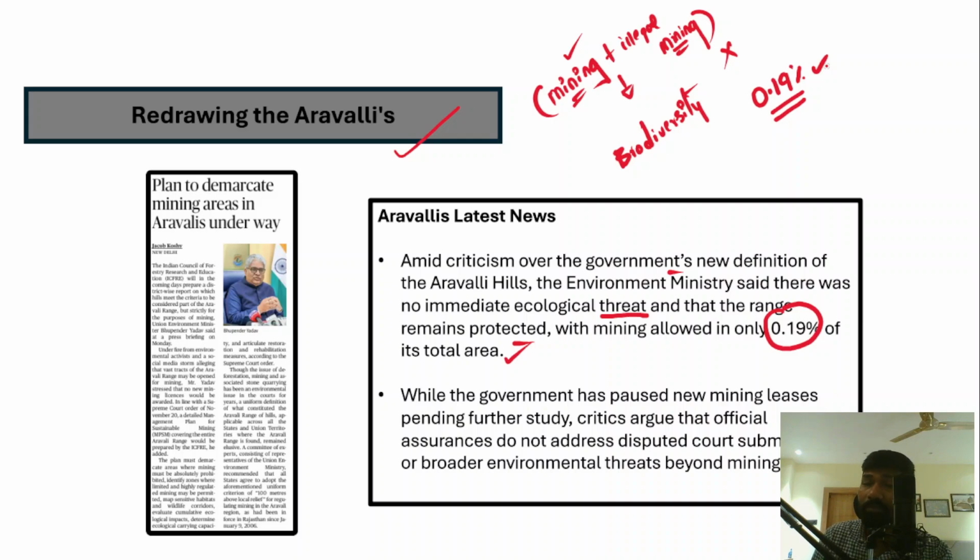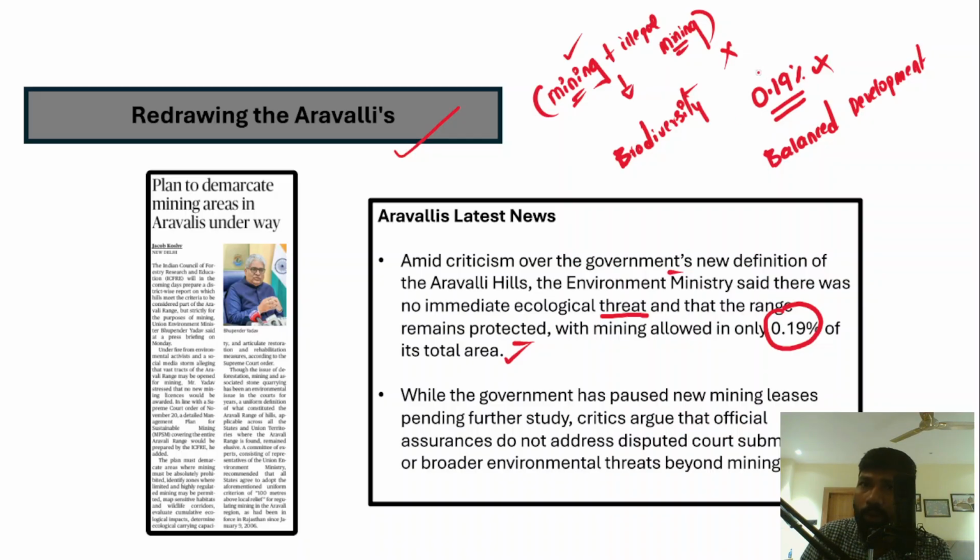Now, apart from that, we should understand this is also part of the balanced development. Balanced development in the sense that mining in Aravallis will not be completely banned. Mining will not be banned because of the economic reasons. And at the same time, mining will also be not allowed completely.